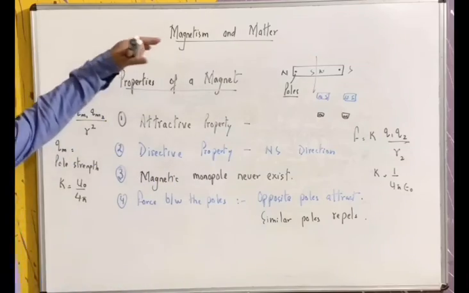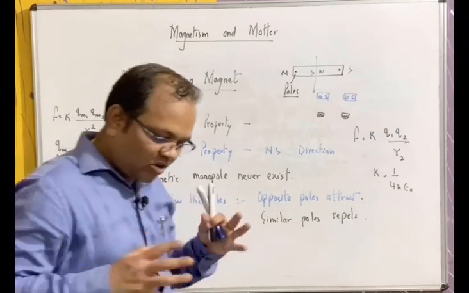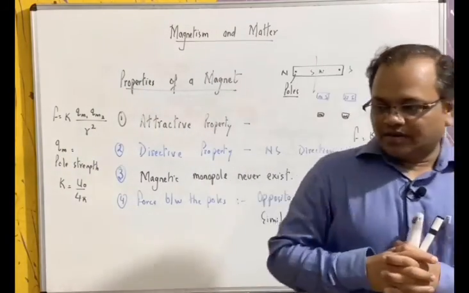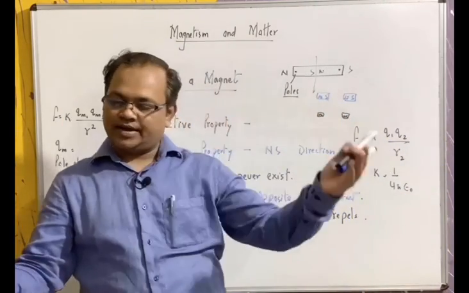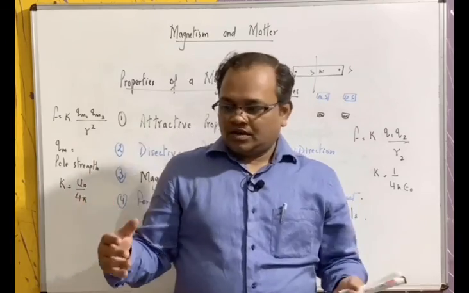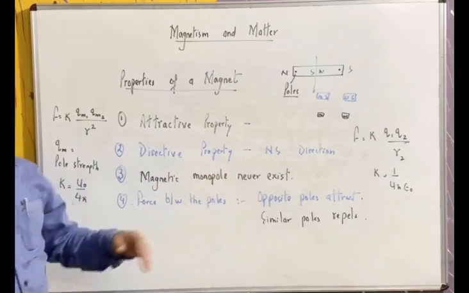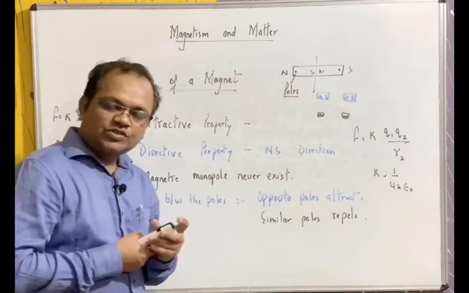So these are all the basic properties of a magnet. Today we have learned the difference between artificial magnet and natural magnet, and the properties of a magnet one by one. Next class we will continue with more.